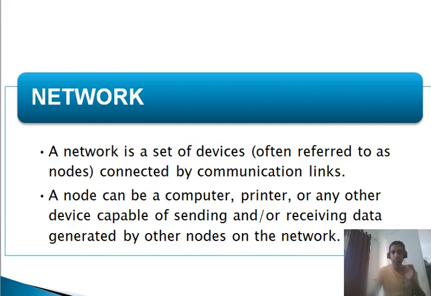So here, simply speaking, each and every information, the network that we will be having over here is basically the devices which are being used for the communication purpose only.